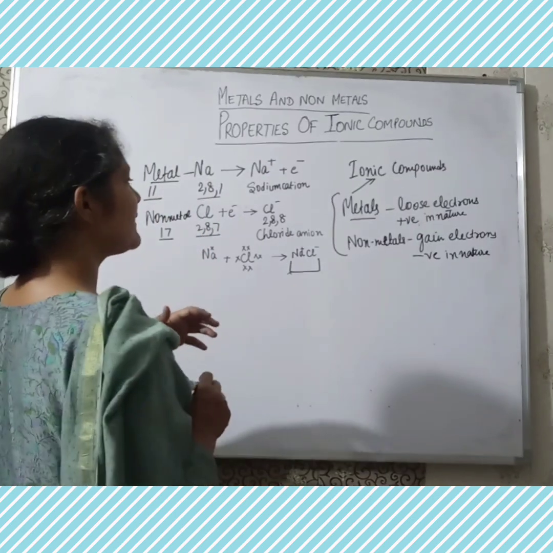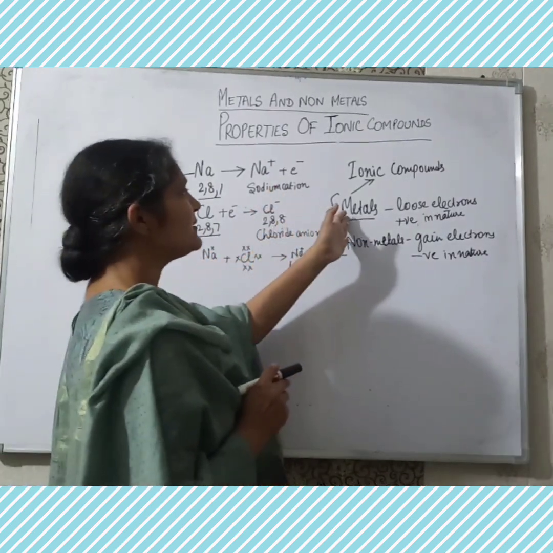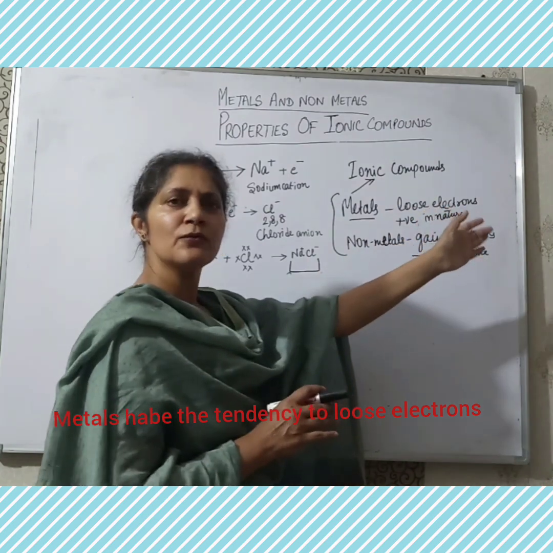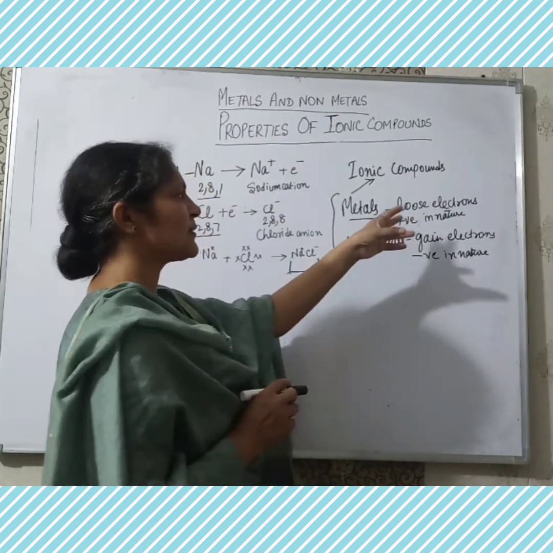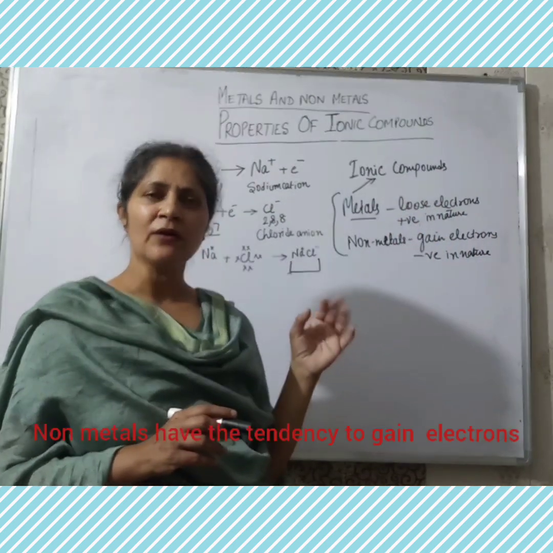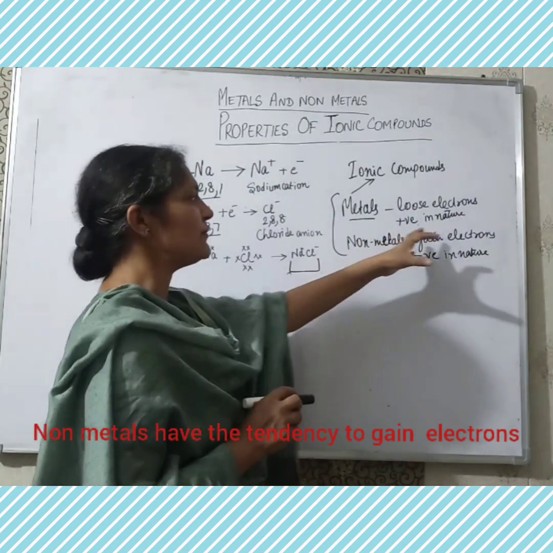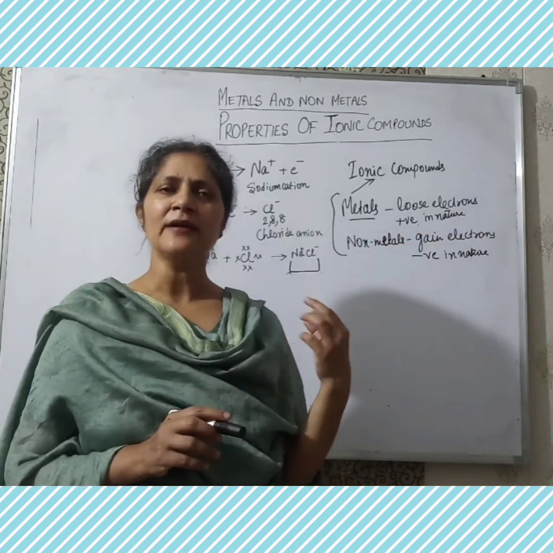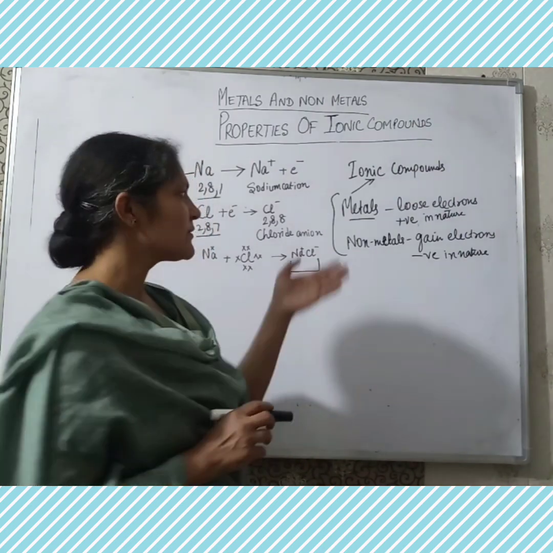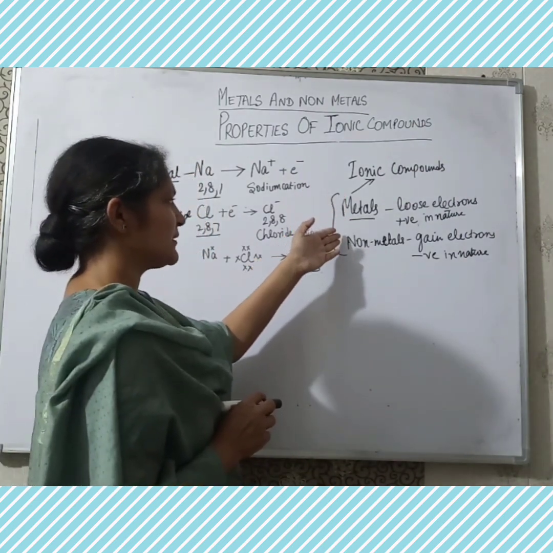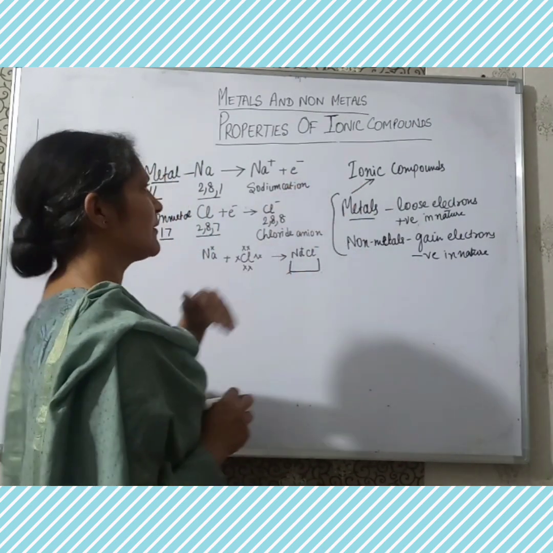Why do they form ionic compounds? Metals have the tendency to lose electrons. They are electropositive in nature. But non-metals have the tendency to gain electrons and they are electronegative in nature. So they combine with each other to form ionic compounds.